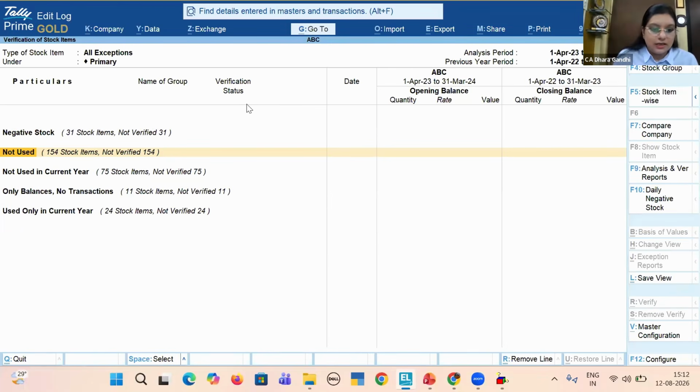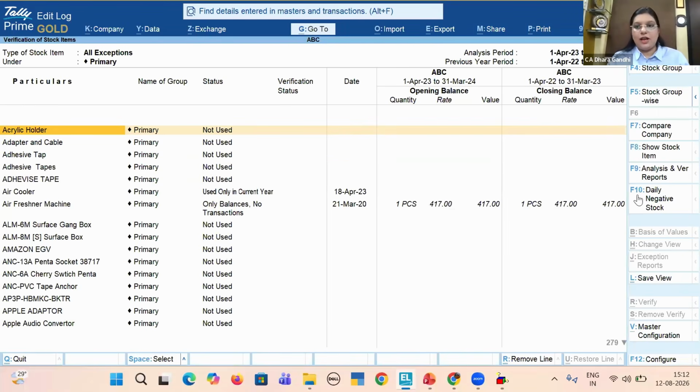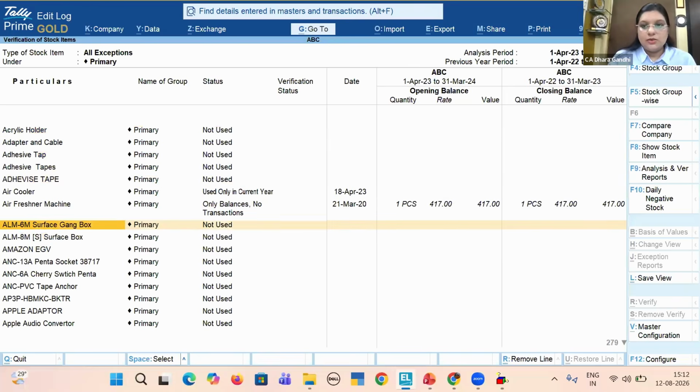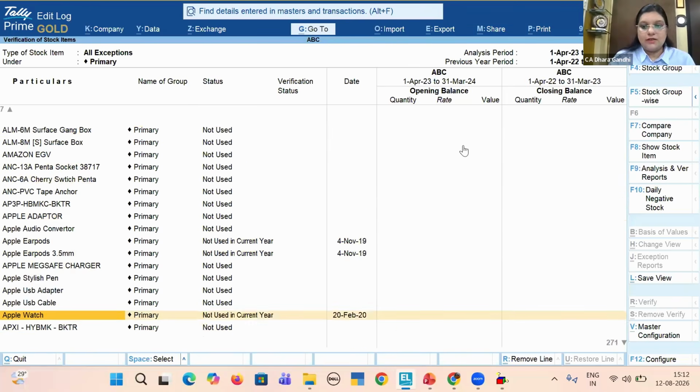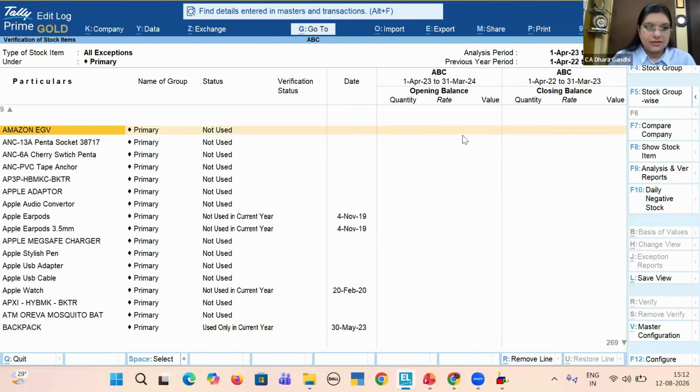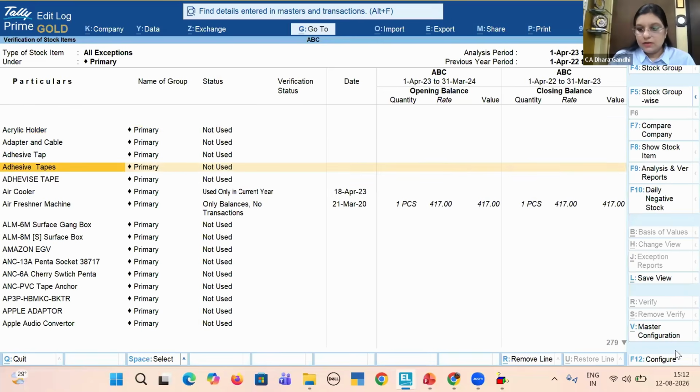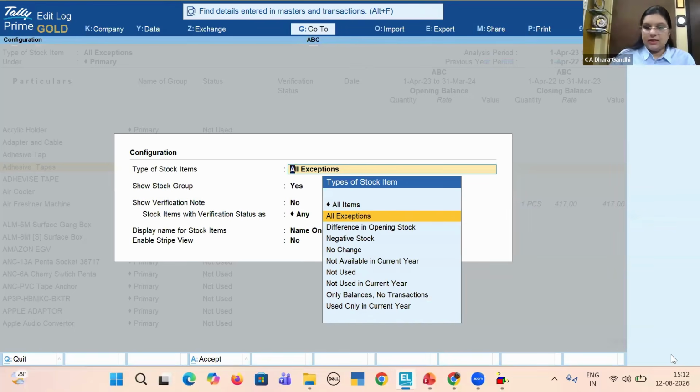Now I don't want to see all this technical portion. I just want to see the stock item wise report. So here you can see F5. This is the entire stock item wise report. You can put comparatives of last year. If you don't want to put comparatives of last year, remove it. Similarly, you can do configurations. I want to see all items.